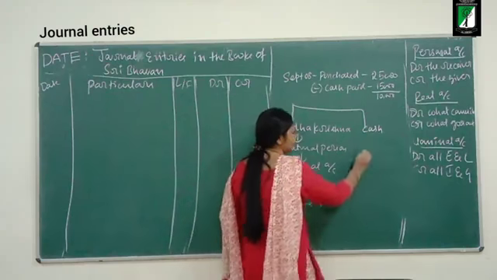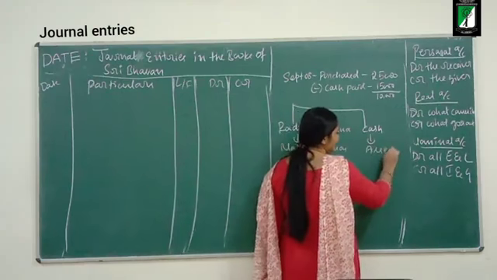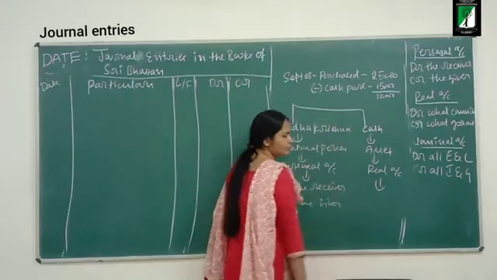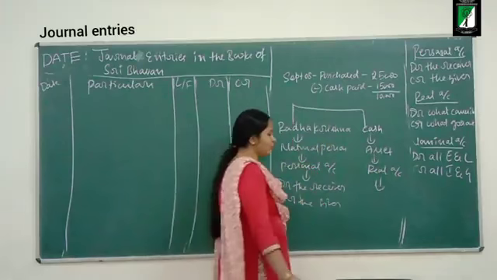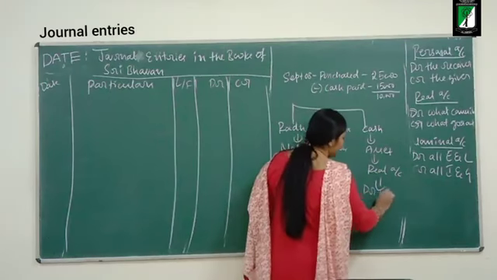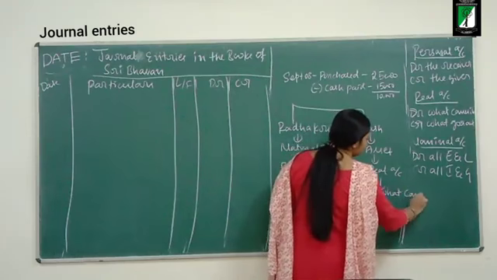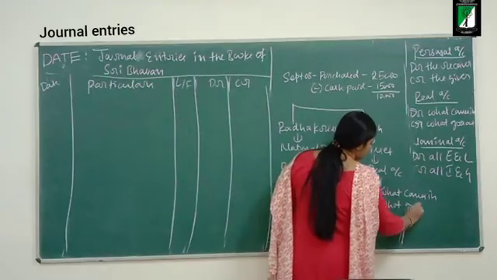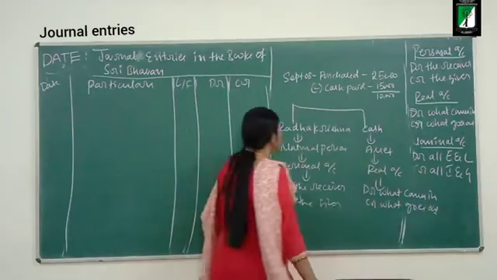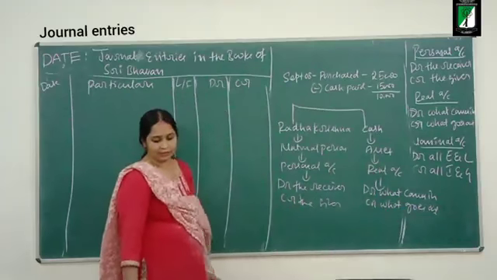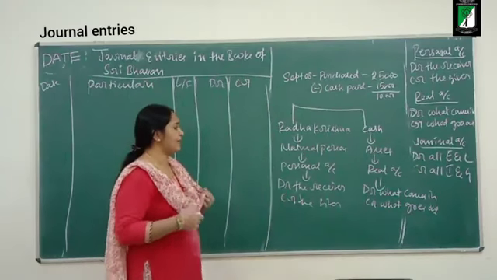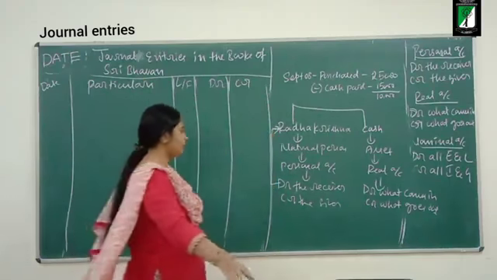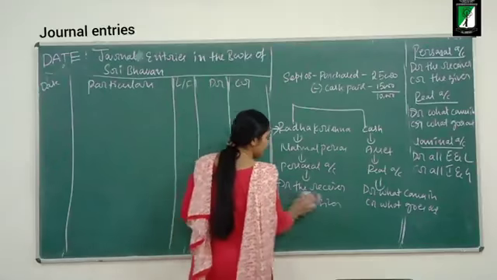Cash is an asset. If it is an asset, which account rule applies? The real account rule. What does the real account say? Debit what comes in, credit what goes out. Is Radha Krishna the receiver or giver? He is the receiver, so I will debit Radha Krishna.